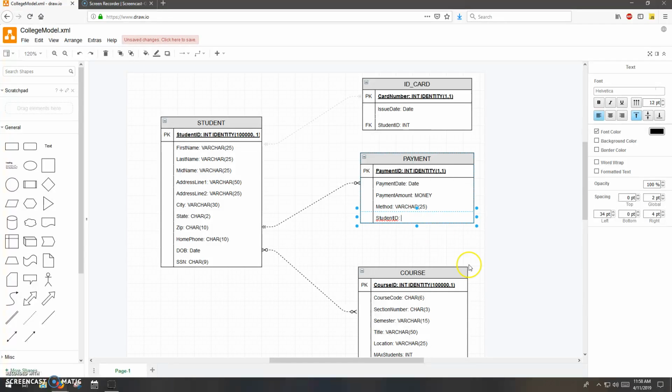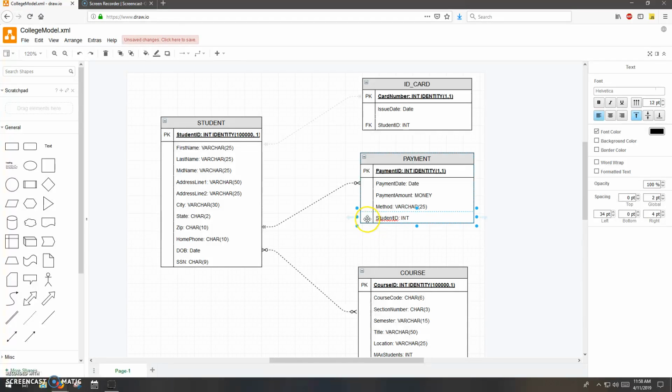Once again, every column, every attribute in your model has got to have a data type. Foreign keys are no exception. So I need a data type here. I mentioned how you will never, ever use an identity or auto number type of designation on a foreign key, because that would set it off on its own numbering system. That's not how it's done. It's just going to be a plain integer. So I'll just do int. And this one is set.